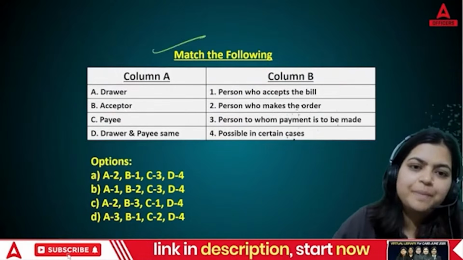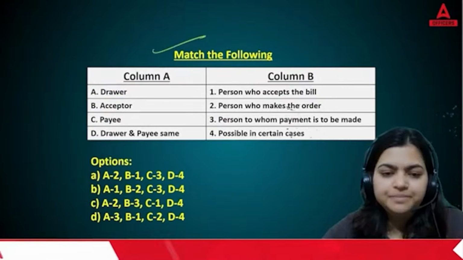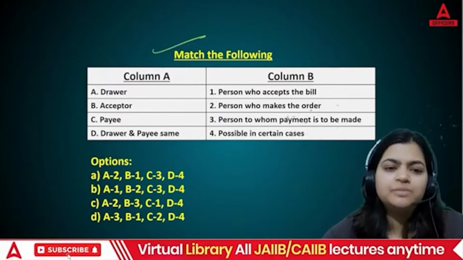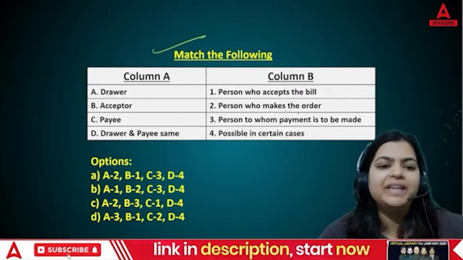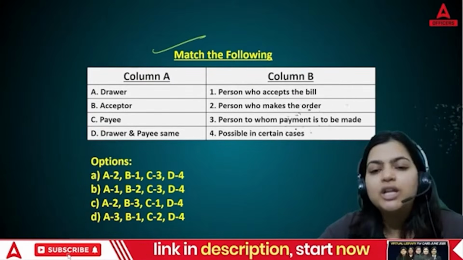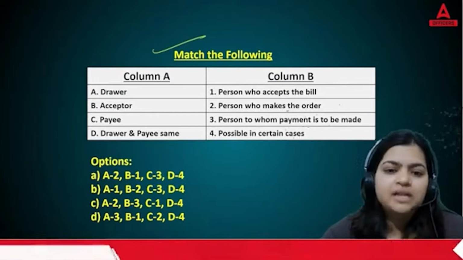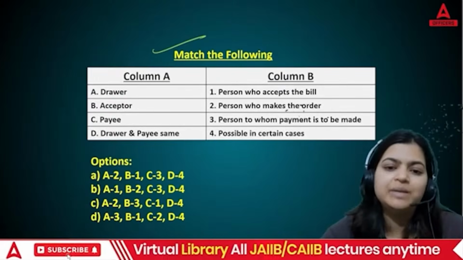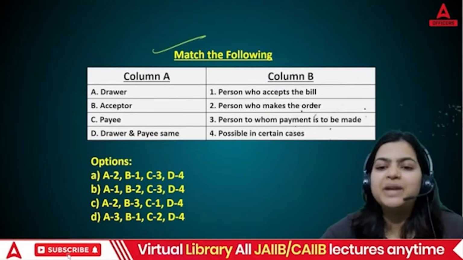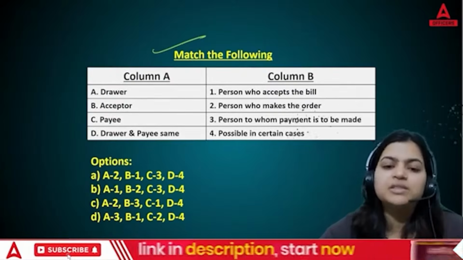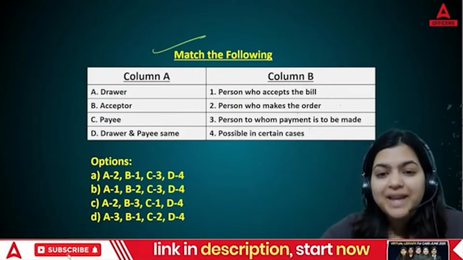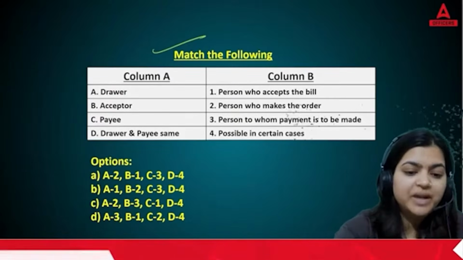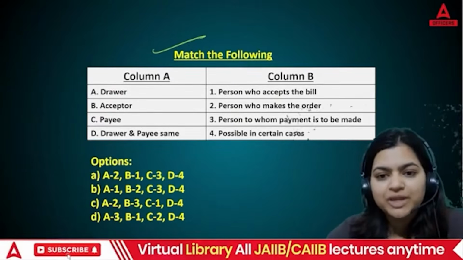Next question. Match the following. So, you have two columns. Column A shows drawer, acceptor, payee, drawee and payee same. Column B shows person who accepts the bill, second person who makes the order, third person to whom payment is to be made, fourth possible in certain cases. Okay, take it. Now, this question is based on which topic? This question is based on bills of exchange.